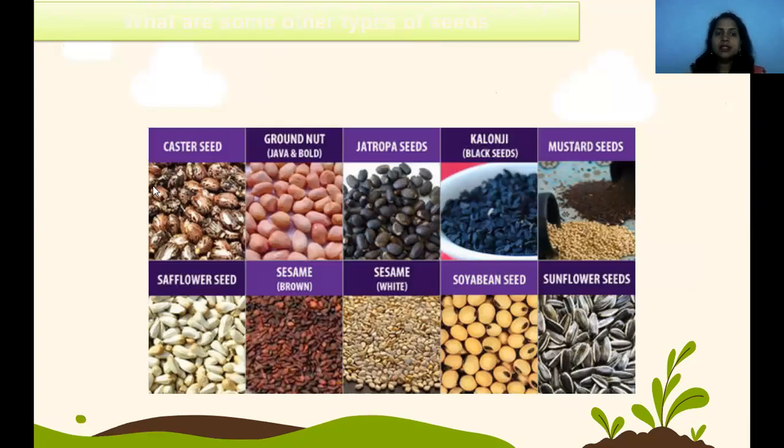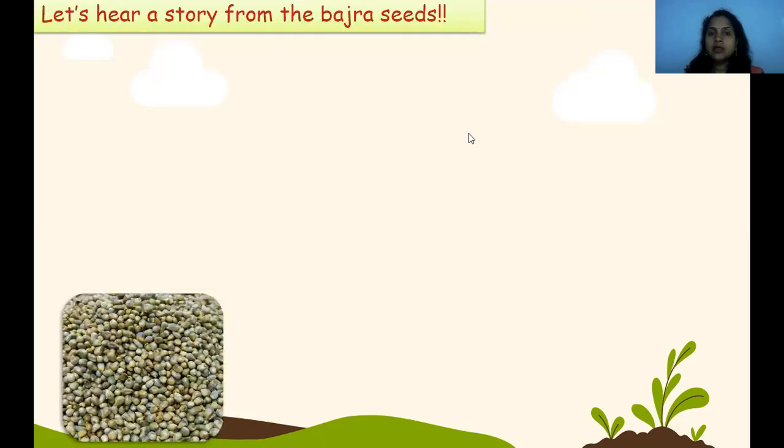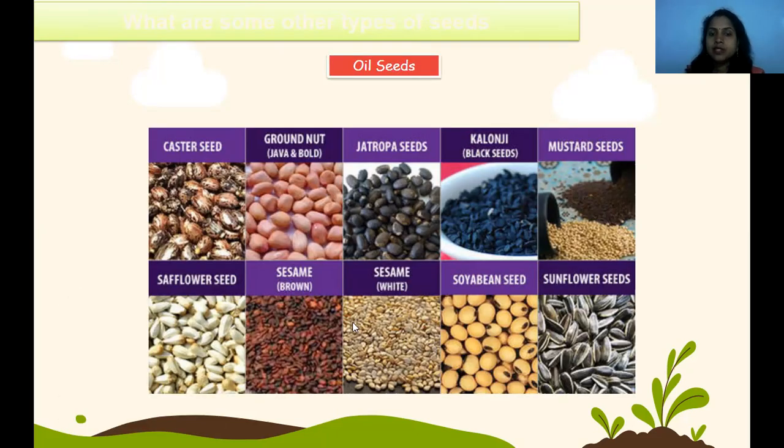Now these are castor seeds, groundnuts, then jatropha seeds. Then these are also black seeds, mustard seeds, sunflower seeds. These are all oil seeds. We can make oil from these seeds: sunflower seeds give sunflower oil, and mustard seeds give mustard oil. These are the oil seeds.